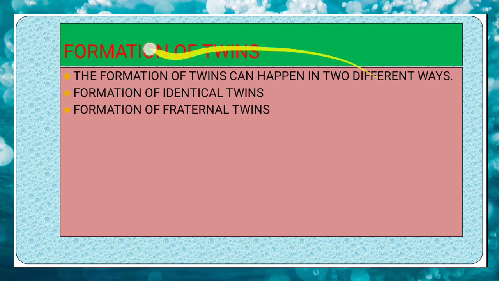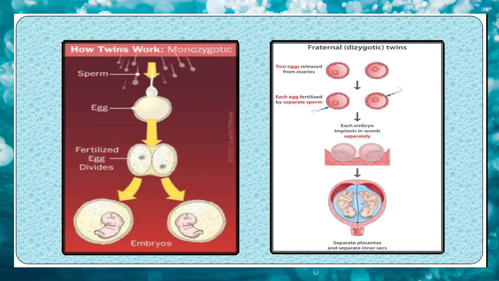Formation of twins. Formation of twins can happen in two different ways: formation of identical twins and formation of fraternal twins. Identical twins are also known as monozygotic twins, in which there is only one egg and one sperm. Fertilization takes place, but when cleavage division takes place, the embryo divides into two different embryos.